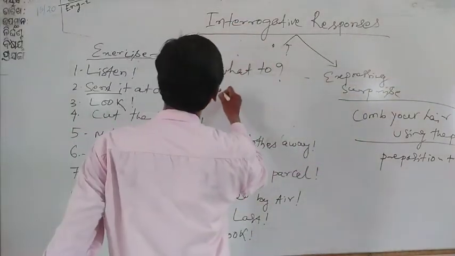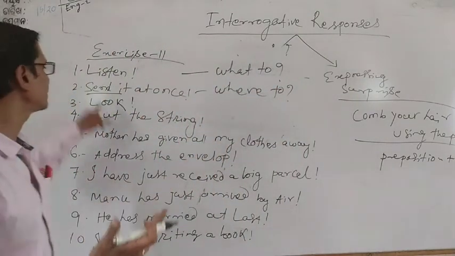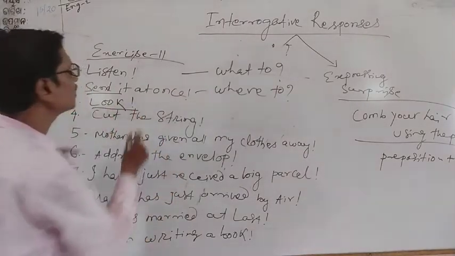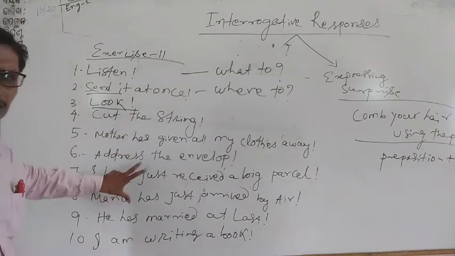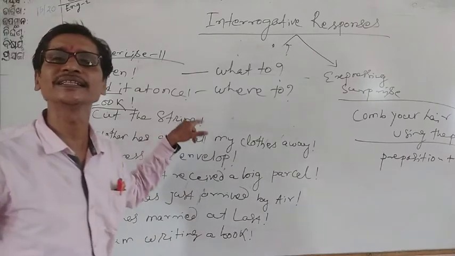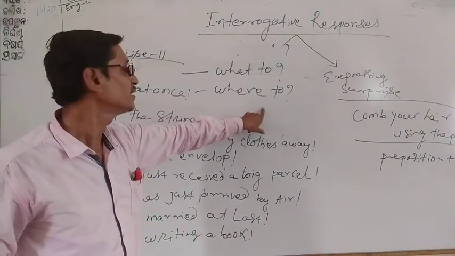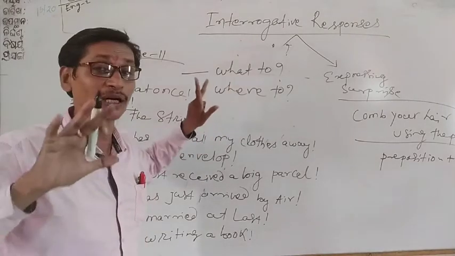So what do we do? Where to send? Send it at once. Where to send? Similarly, you see all the interrogative responses, we are writing every sentence ending with an exclamation symbol. But when we are having an interrogative response, it is ending with a question mark. This is the difference. You should never forget this.